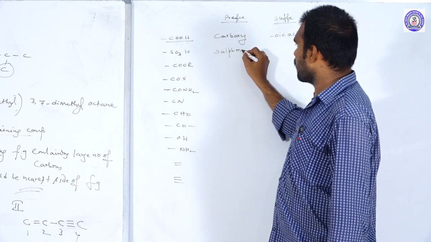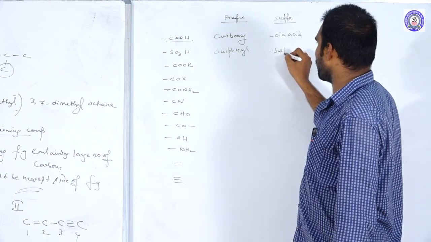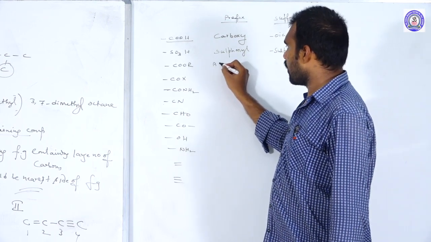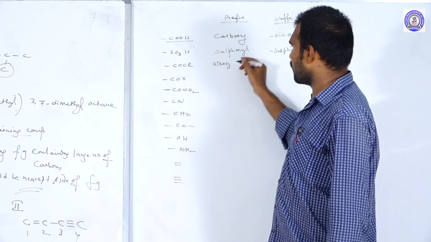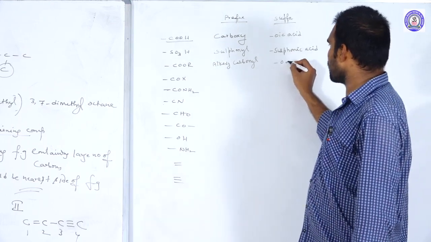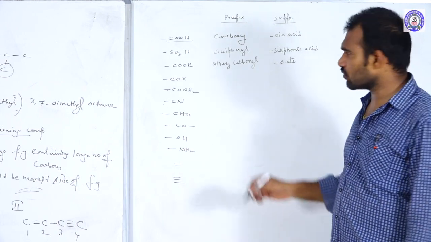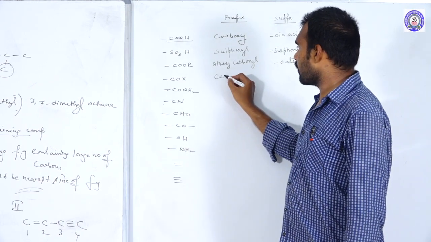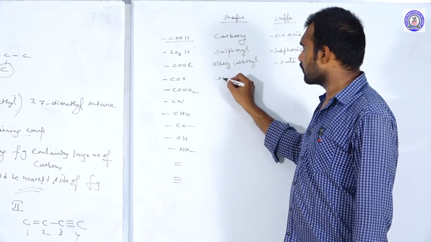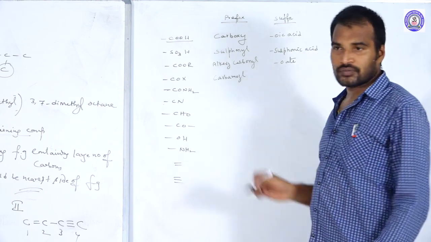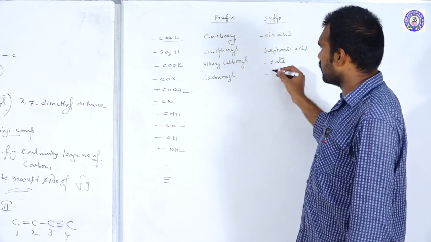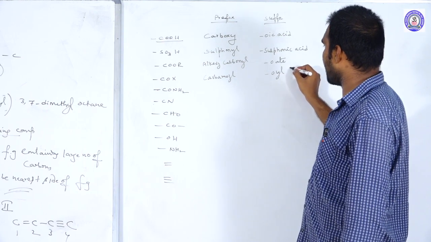Sulfonic acid: the prefix is sulfo and the suffix is sulfonic acid. Next, esters: the prefix is alkoxycarbonyl, and the ester suffix is oate. Next, carbamoyl. Next, the acid halide: the prefix is halocarbonyl, and the suffix is oyl halide.